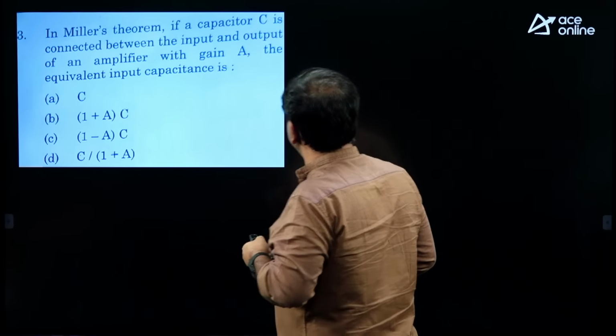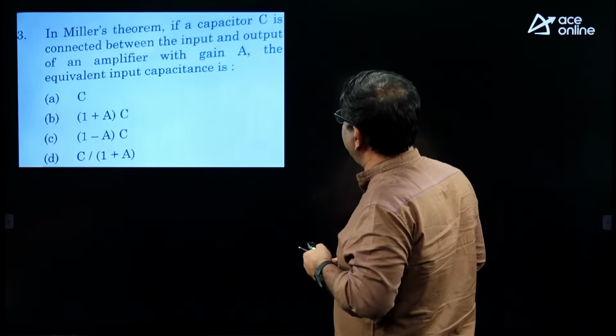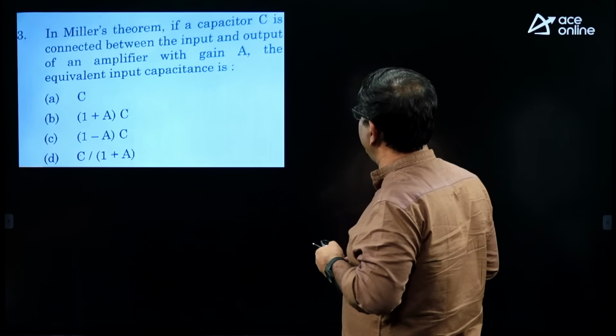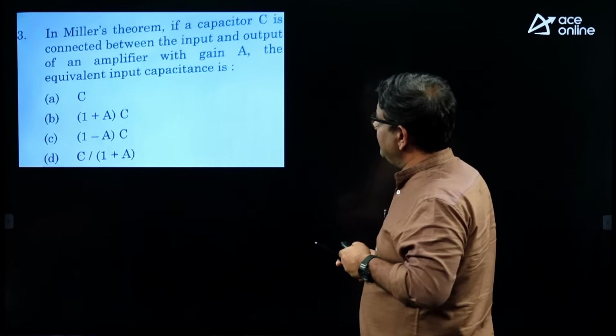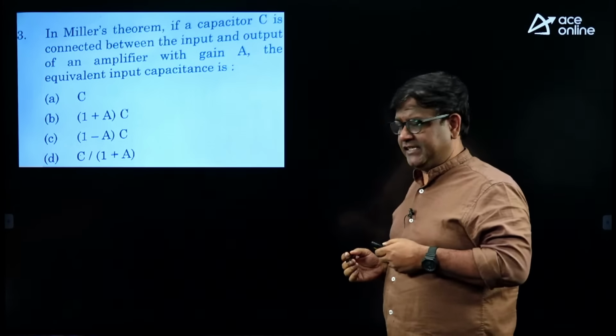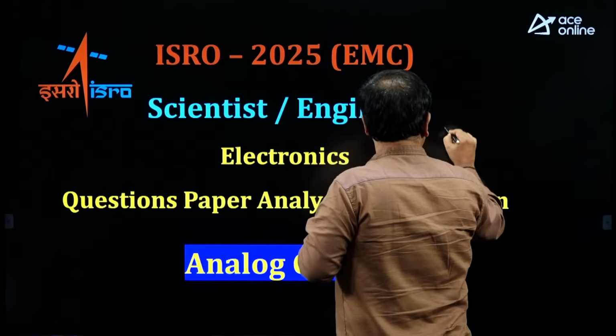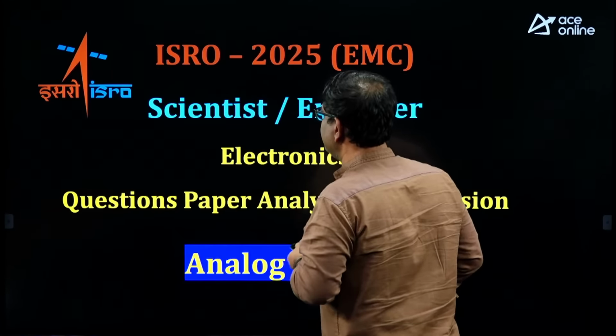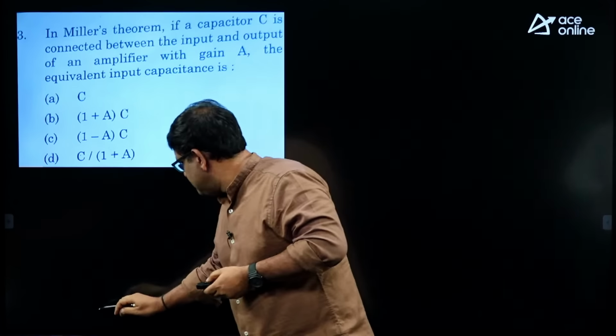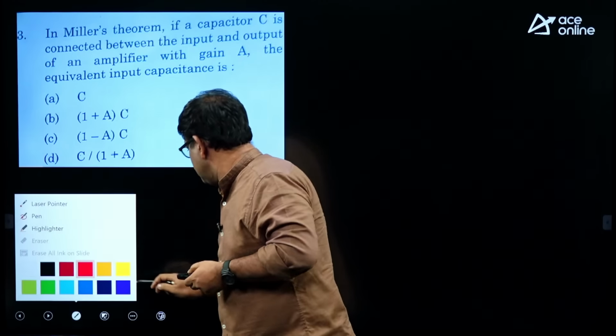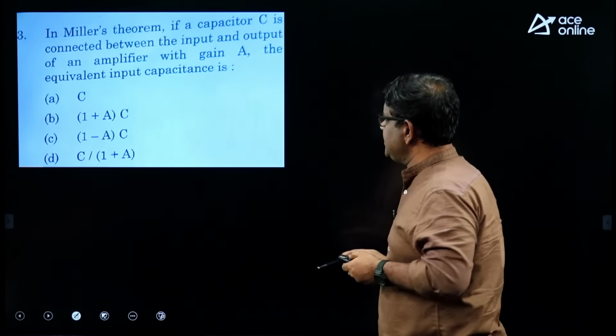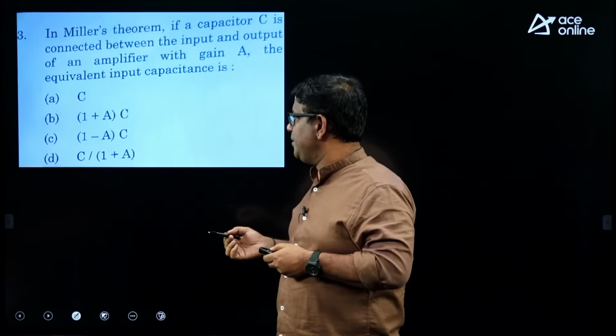In Miller's theorem, if a capacitor C is connected between the input and output of an amplifier with gain A, the equivalent input capacitance is. So, this is a direct question. Capacitors, we know they suffer with Miller multiplication.